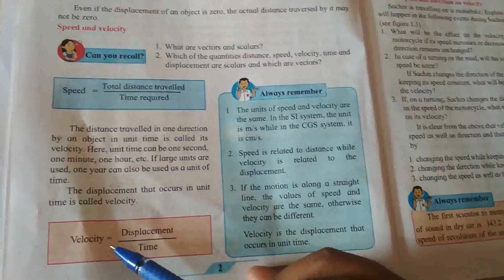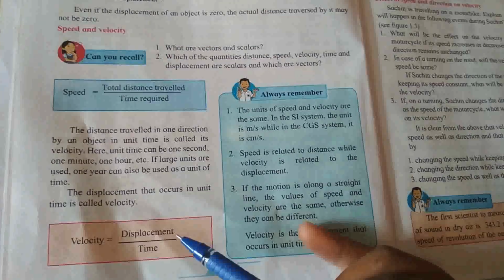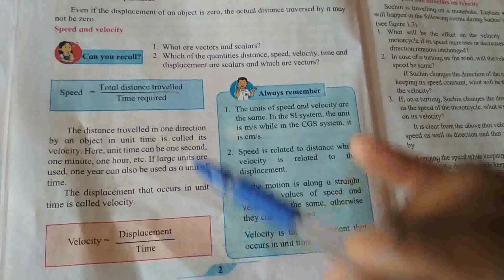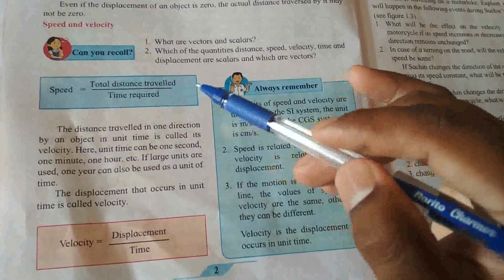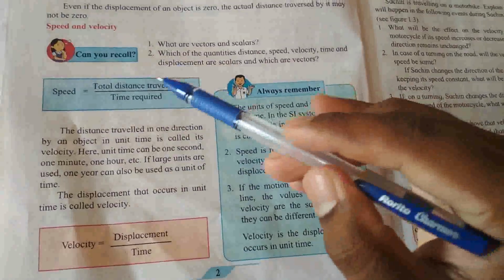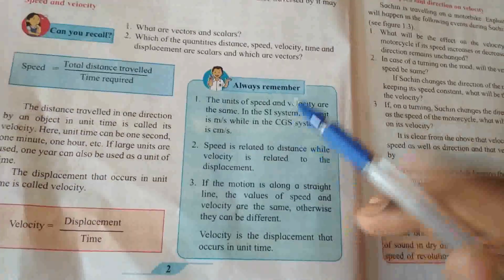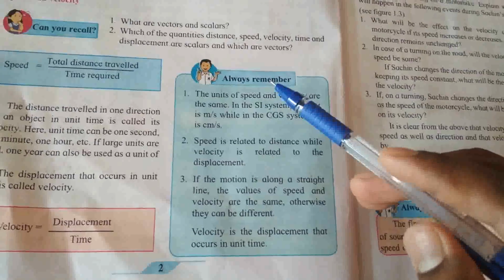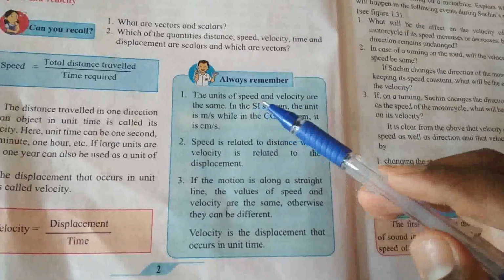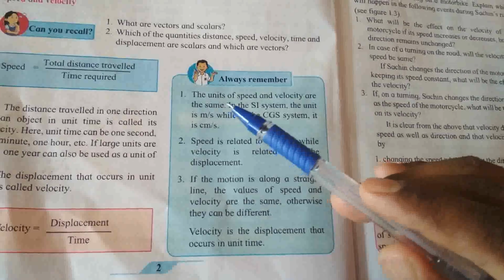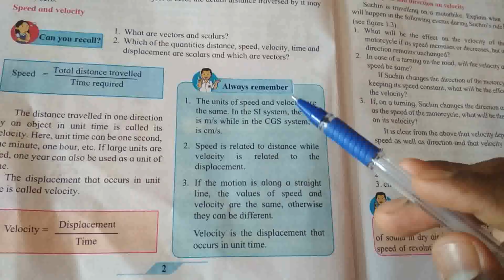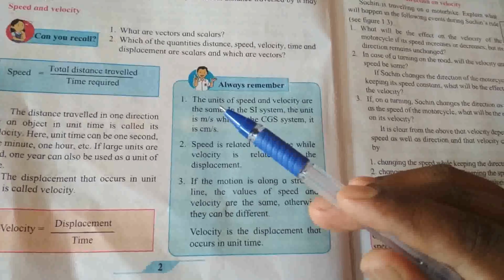So what is the formula of velocity? Velocity is equal to displacement upon time, and the formula of speed is equal to distance upon time, or total distance traveled divided by time required. Next, always remember the units of speed and velocity are the same. Means speed and velocity we can measure in the same unit.